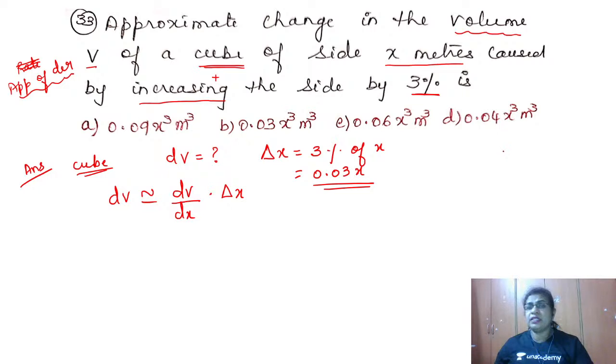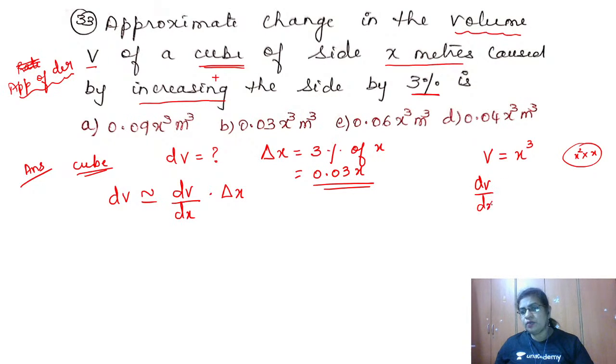So the cube is the figure now. What is the volume of a cube? Because I want dV by dx. The volume of a cube is x cube. How do you find volume? Always remember, volume is area of the base into the height. The base is a square, and the area of a square is side into side. So x square into height, which is also x, and therefore you are getting x cube. Just for you to remember, this is how we find the volume of any figure.